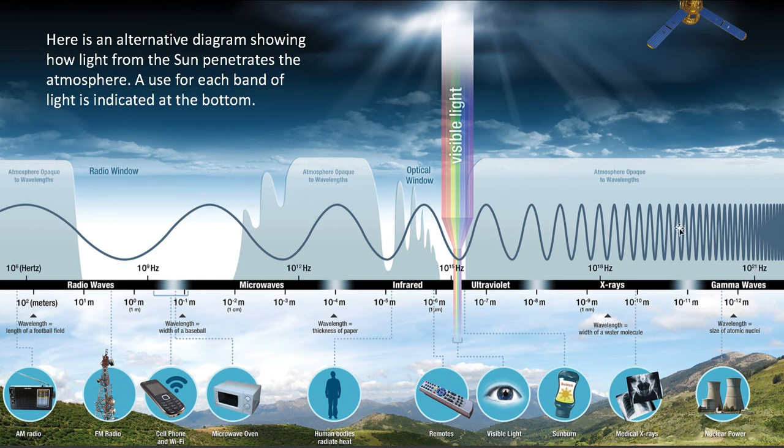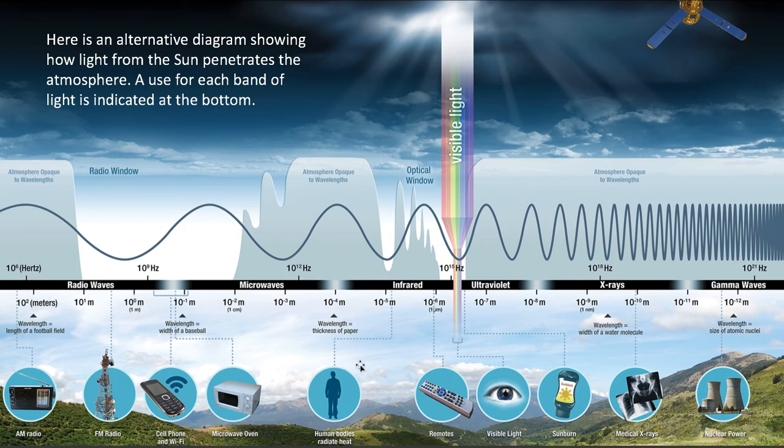But I added this one in because it shows you how we have found uses for all the different bands in the electromagnetic spectrum. So radio waves, we have AM and FM radios, our Wi-Fi signals and cell phones and microwave ovens, they're in the radio to microwave range.